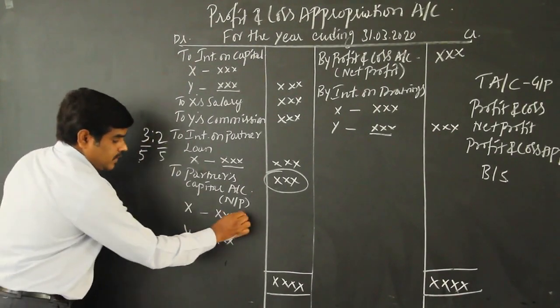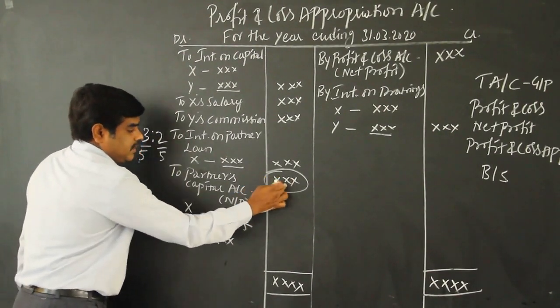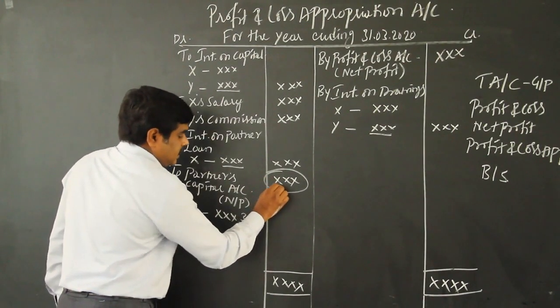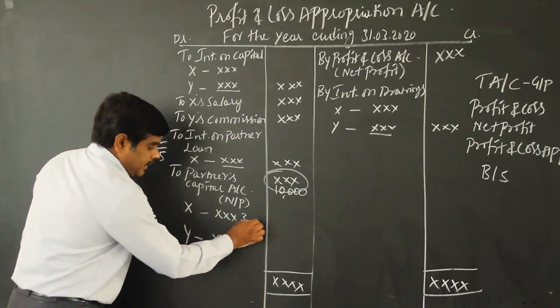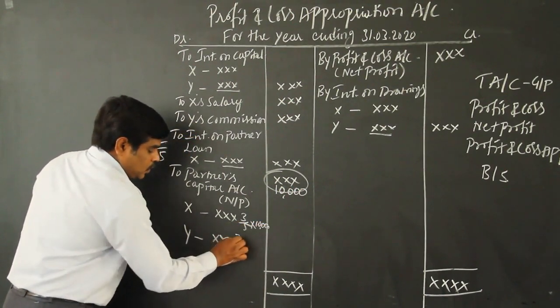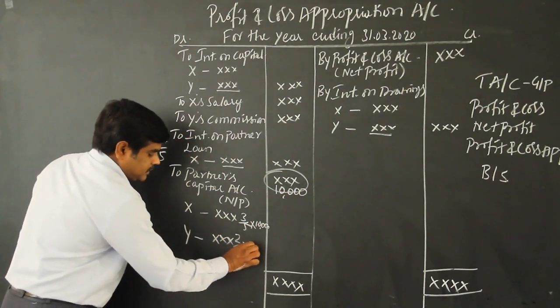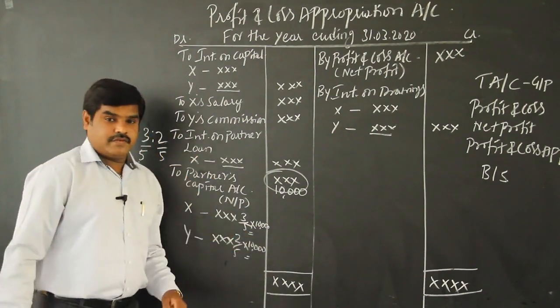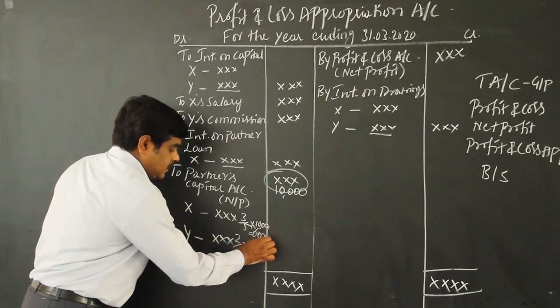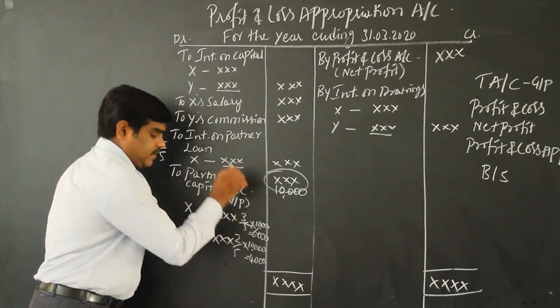So X will get 2 out of 5, Y 3. For example, here we are getting 10,000 rupees. Assume 10,000 rupees is the profit. So 2 over 5 into 10,000 rupees has to be distributed, and 3 over 5. So 6,000 and 4,000 rupees profit.